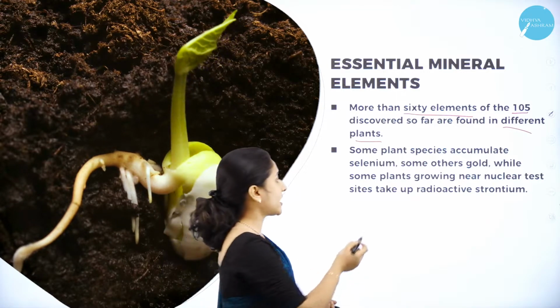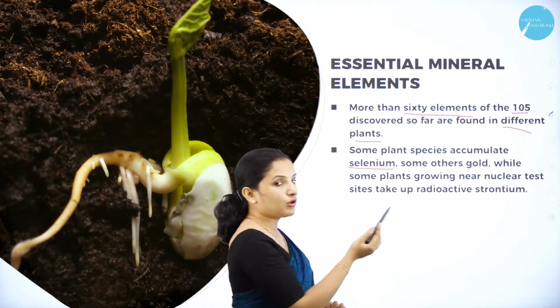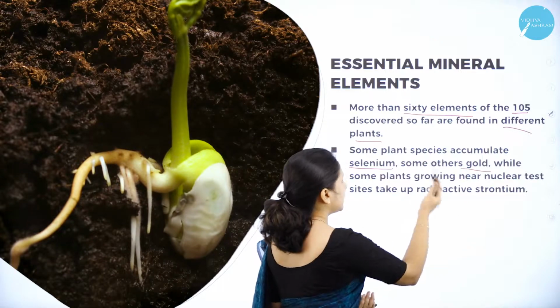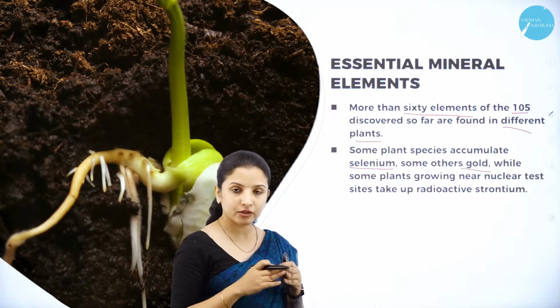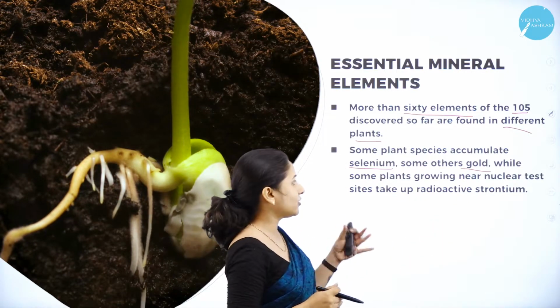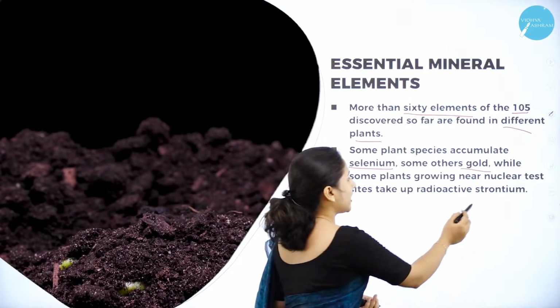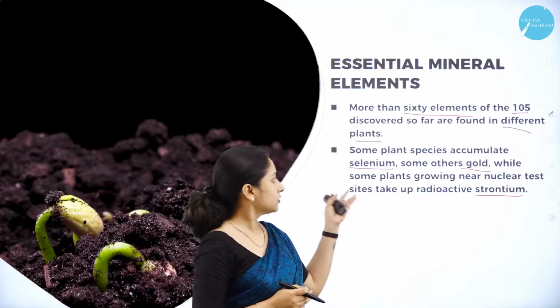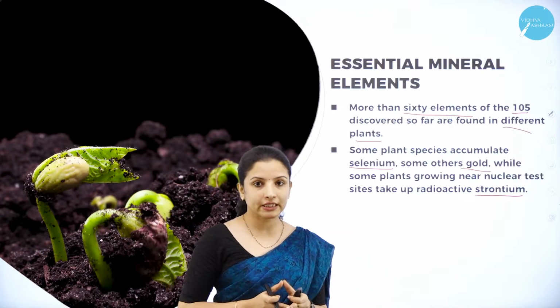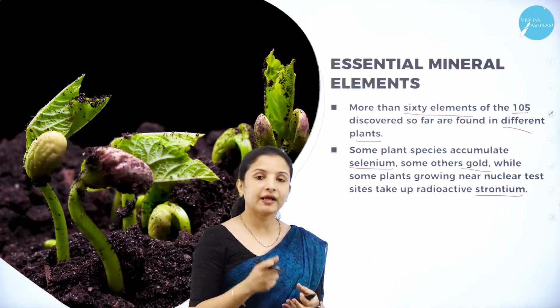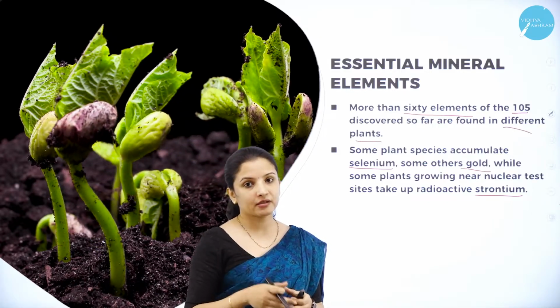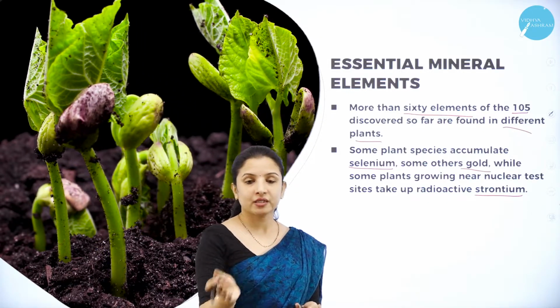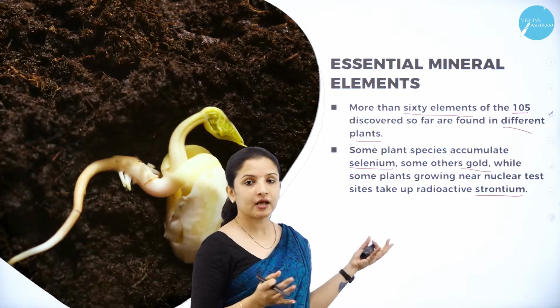And some plant species, apart from that, also acquire some minerals which are not needed for the plant, such as selenium, and some of them acquire gold, while some plants which are growing near the nuclear active sites or the radioactive sites acquire strontium. Strontium, gold, selenium, all that is not needed for the plant. But again, the plants absorb them. Why? It would have been there in the soil. So plants growing in the gold mine region will absorb gold.